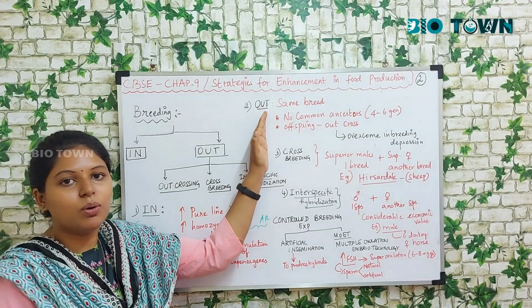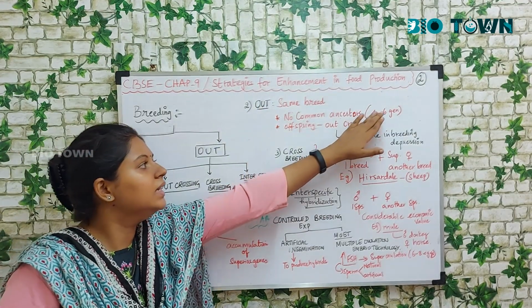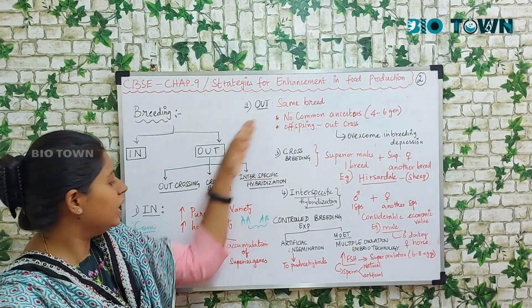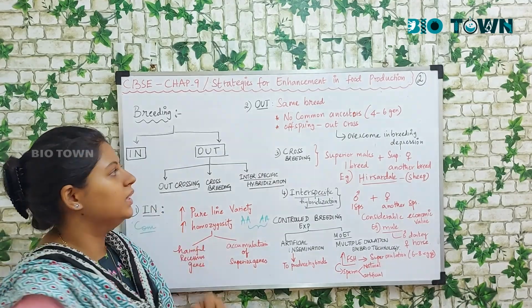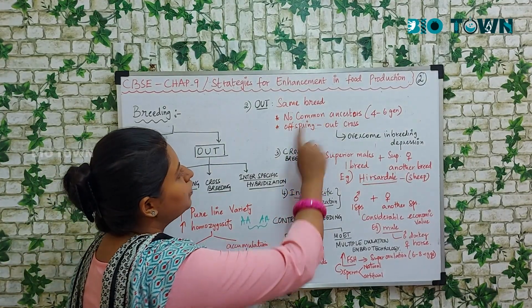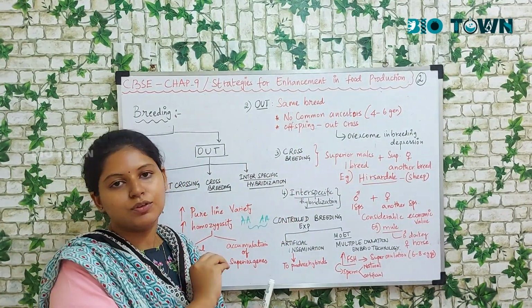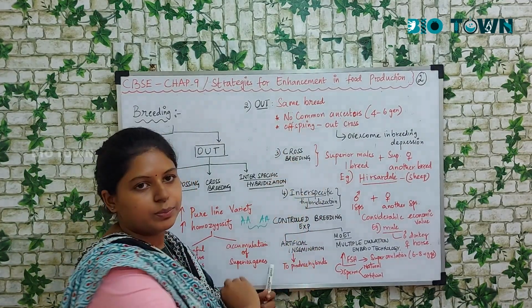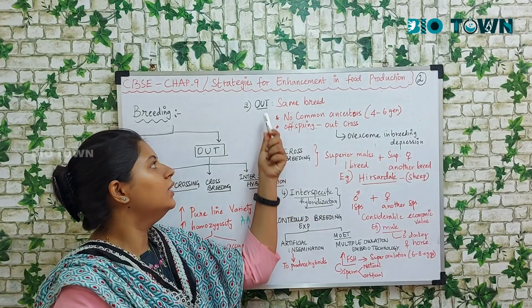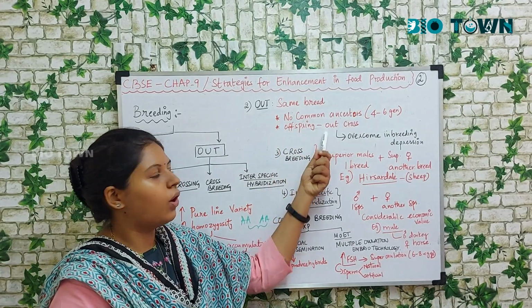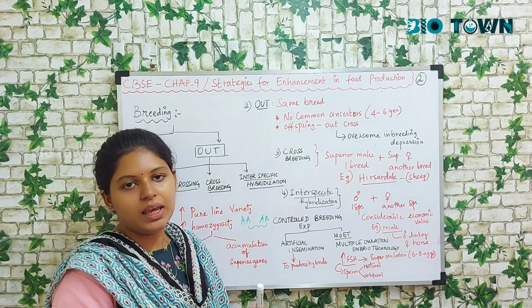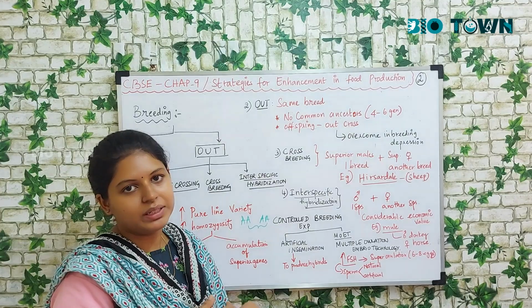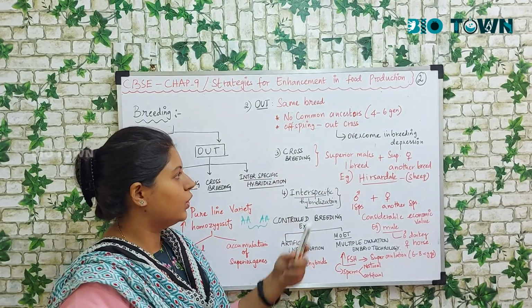That is the major difference between outbreeding and inbreeding. The offspring produced as a result of outbreeding is called an outcross.